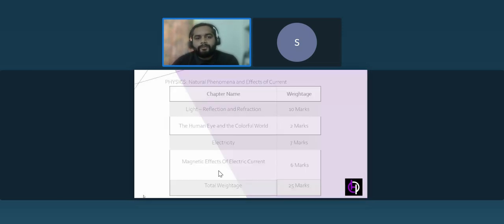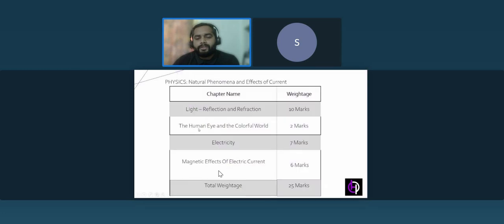Now, if we see the physics chapters, these are the chapters that are coming in your examination. Light, reflection and refraction: you can see this chapter contains 10 marks, isn't it? For the numerical part, I'll just say practice the numericals from this chapter, reflection and refraction, along with electricity. You can see these two chapters are high scoring, isn't it? So first focus on these two chapters.